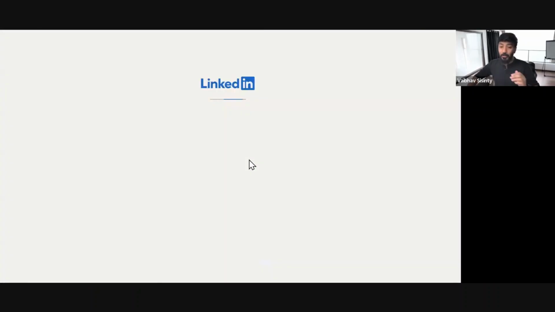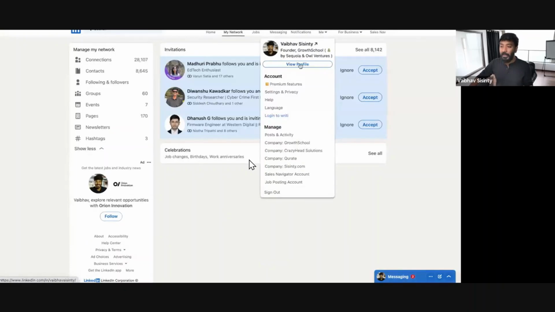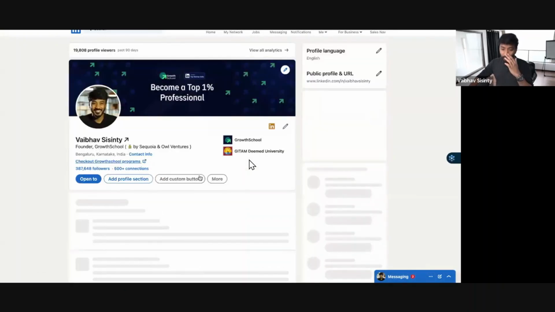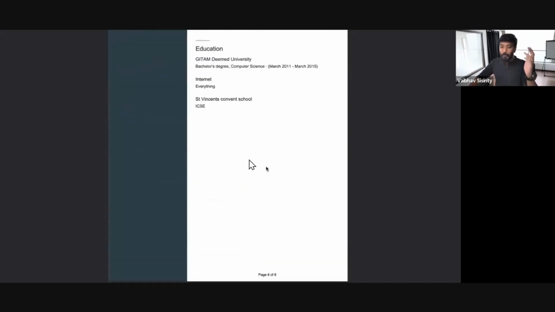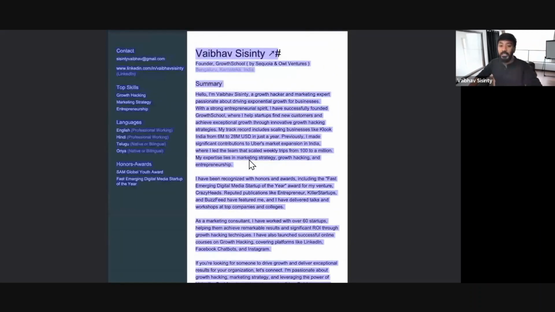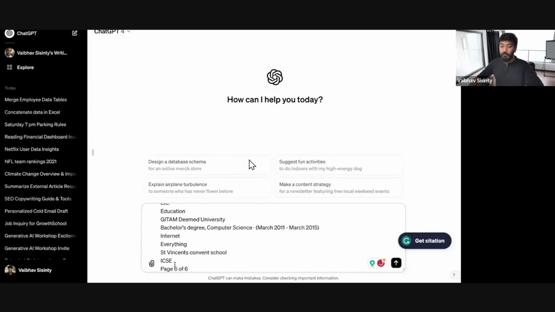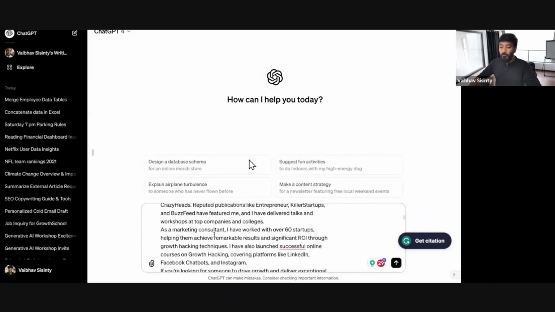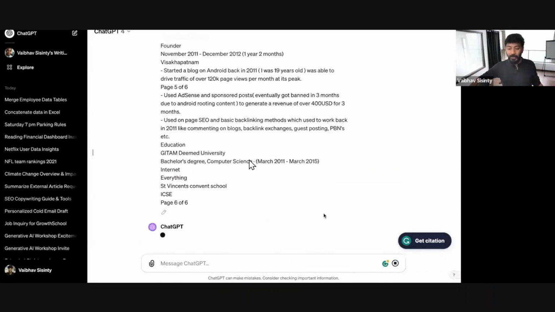Basically, I don't have my resume, so I'm going to quickly go to LinkedIn and just download my profile PDF. I'll click on more, save to PDF. It'll basically give me my whole LinkedIn profile as a PDF. You can copy all of the text. You can do this with the free version as well. All right. And paste it. There you go. I've pasted all of my resume right here. Copy paste. And I'm going to click on enter.